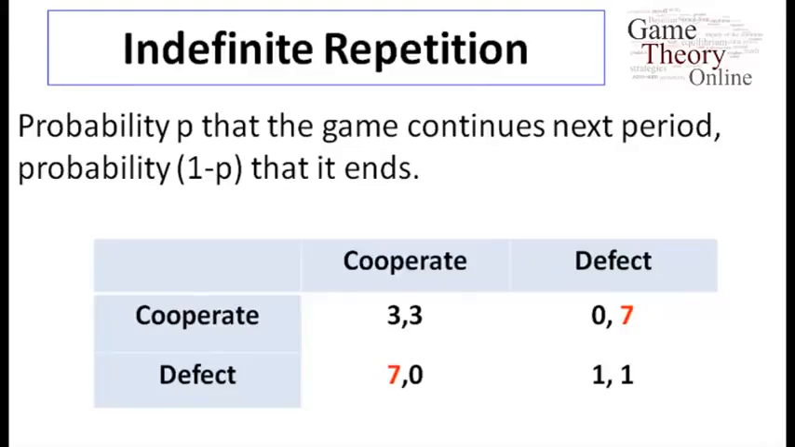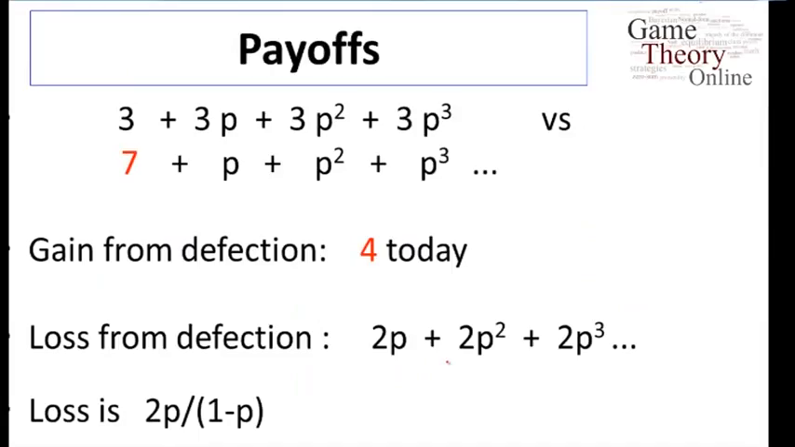So before it was 5, let's up it to 7. So there's an extra 2 gain today from defecting versus cooperating. Okay, so what do we end up with in terms of the payoff changes?